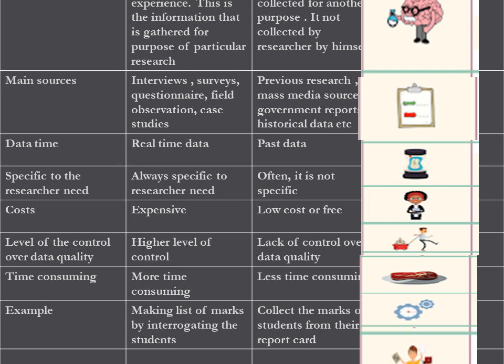Thus the data are primary to the source that collects and processes them for the first time, and secondary for all sources that use such data later. Use of secondary data saves time and cost. Now we will see the points according to the sources and the meaning. Next, the data time: primary data are real time data, as in the current scenario you are collecting the data, and secondary data have already been collected.